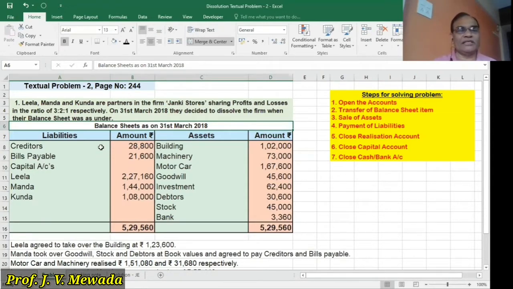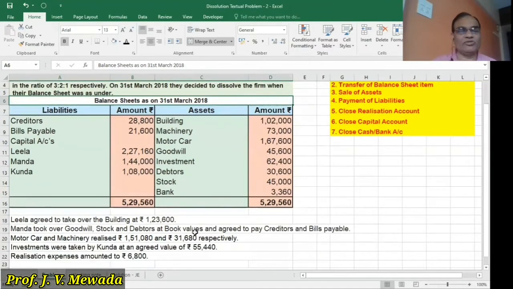We are given the creditors, bills payable, capitals of Leela, Manda and Kunda. On the asset side, we are given the building, machinery, motor car, goodwill, investment, debtors, stock and bank balance. We are also given the adjustments like Leela agreed to take over the building at rupees 1,23,600. So here building is taken over by first partner Leela.